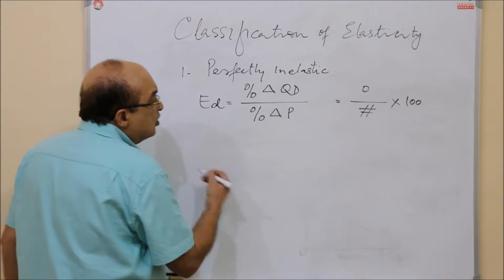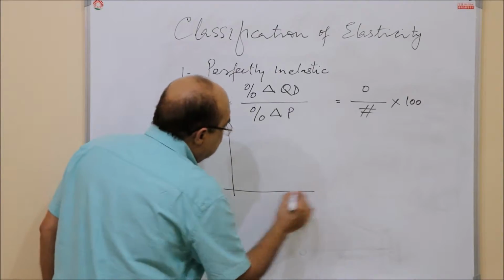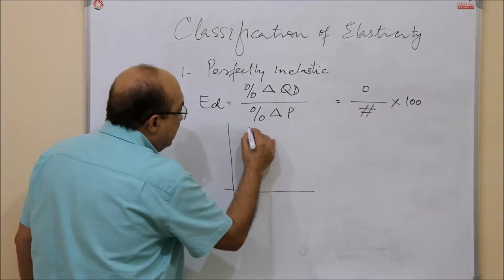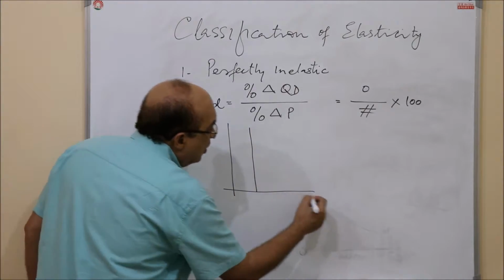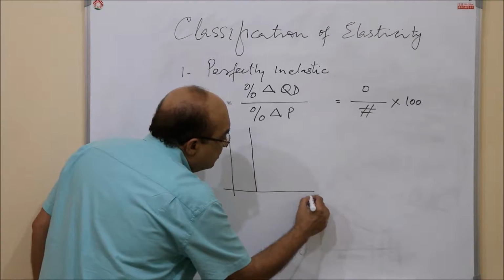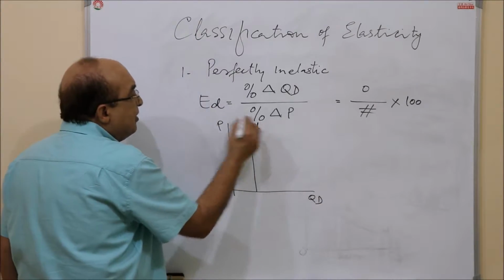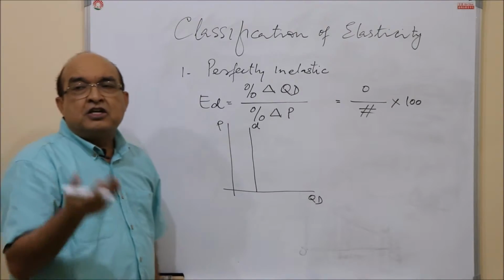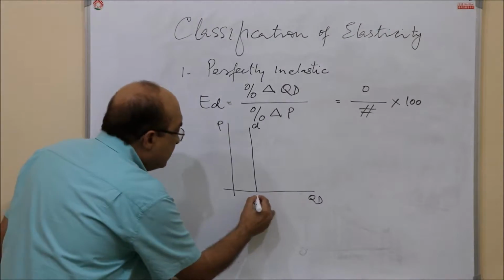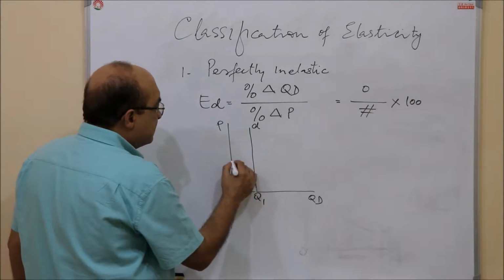If you plot it on the graph, you will get a curve like this, which is a vertical line on the horizontal or x-axis on which you measure the quantity, and this demand curve will be parallel to the y-axis on which you measure price. So Q1 is the quantity, whatever be the price.